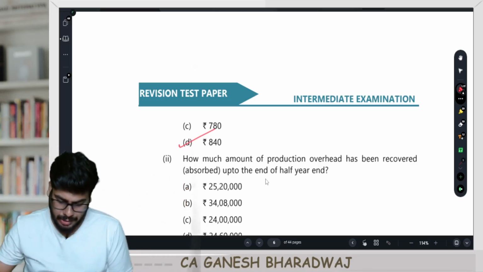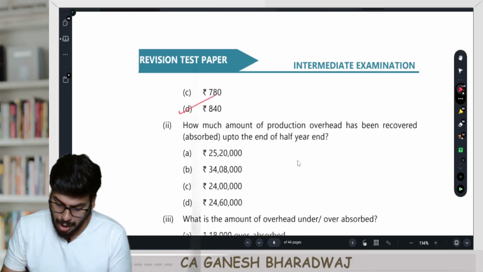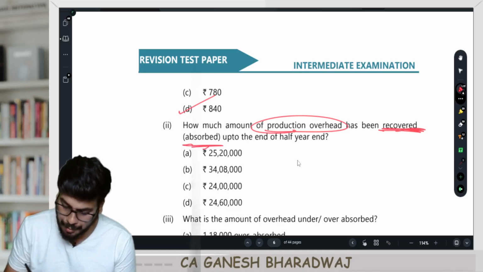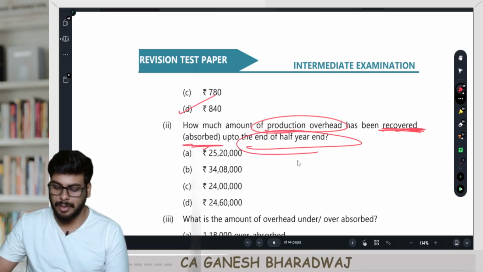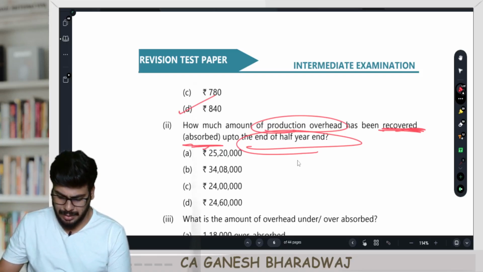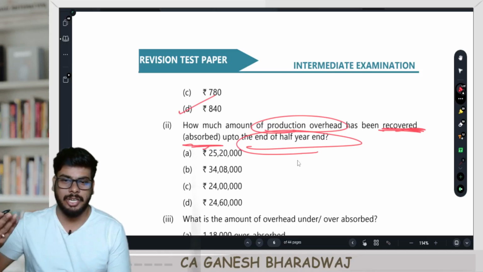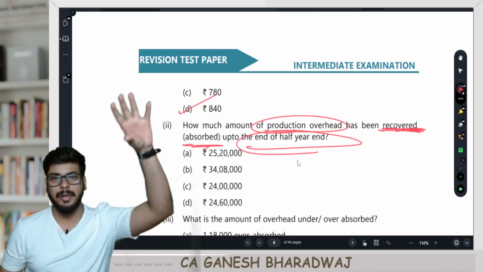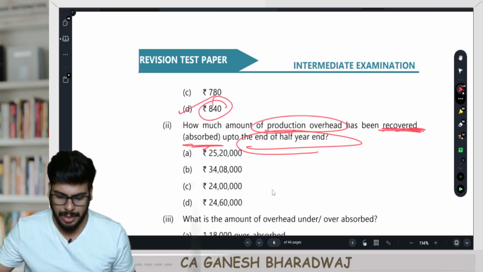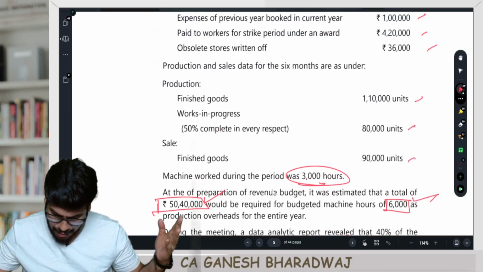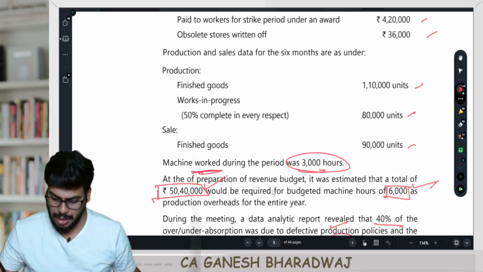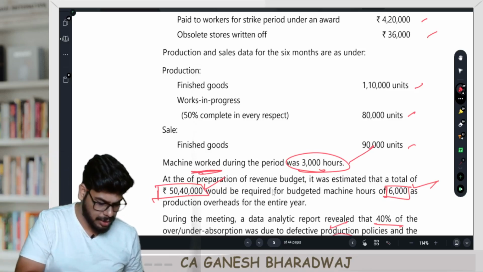Next. How much amount of production overheads has been recovered or absorbed up to the end of the half year? Now, guys, very simple. So how do you do it? You know how overheads are being absorbed? Predetermined rate into actual base quantity consumed. Your predetermined rate is 840 into how many hours were actually consumed during the first half of the year. The machine hours worked, right? Actual hours is going to be 3,000. So it's going to be 3,000 into 840.